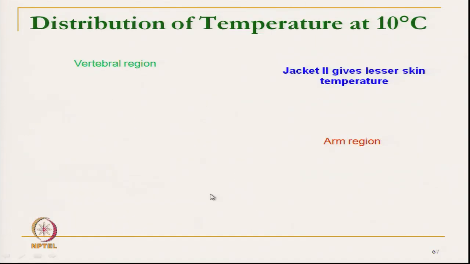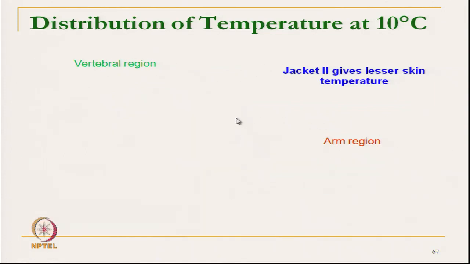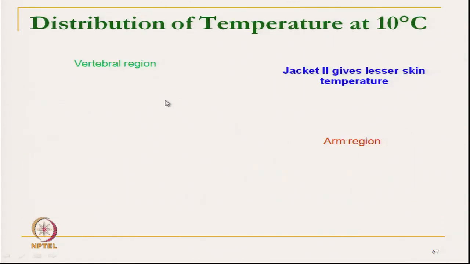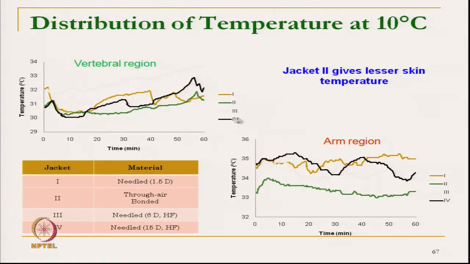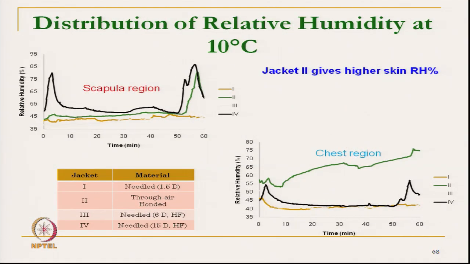There is a needle felt, as I have discussed. If we see the temperature at different regions, say the arm region, vertebral region, chest region, at different zones we have seen that this gives the lowest temperature. Why? If we see, the humidity sensor shows very high humidity for jacket 2.